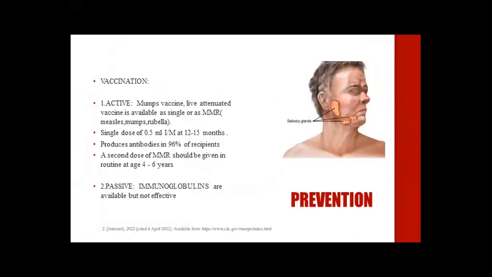Active is actually the mumps vaccine, which is a live attenuated vaccine, available as single or as MMR, measles, mumps, or rubella. A single dose is 0.5 ml and the route of administration is intramuscular, between 12 to 15 months of age. It produces 96% antibodies in recipients, and the second dose of MMR should be given routinely at age 4 to 6 years. Passive immunization includes immunoglobulins, which are available but not effective.